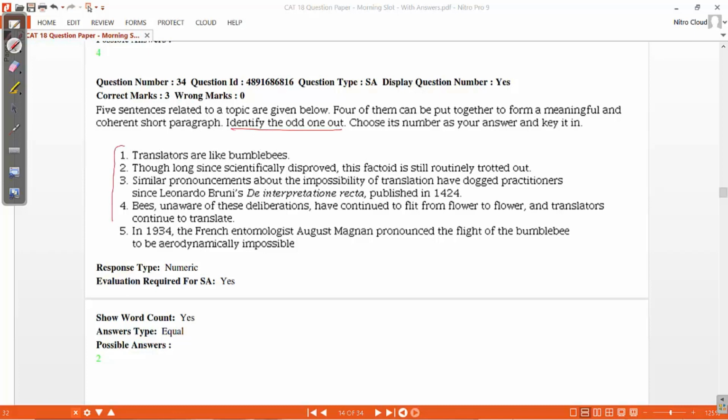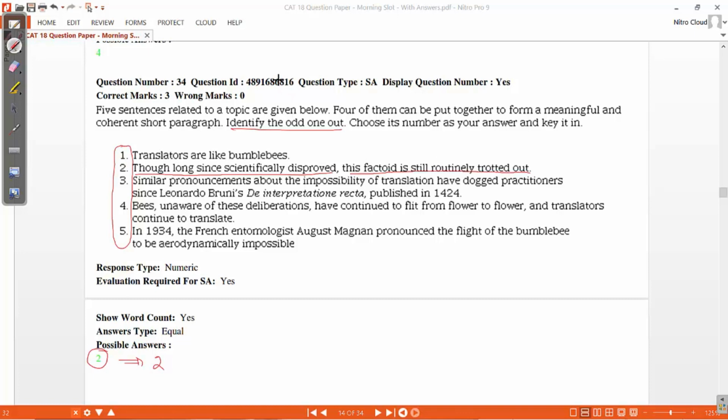So out of these five sentences that are given here, four of them belong to a paragraph in some order, but there is one sentence which does not belong to the paragraph. And that sentence, according to the official answer key, is the second sentence, which says, "Though long since scientifically disproved, this factoid is still routinely trotted out."